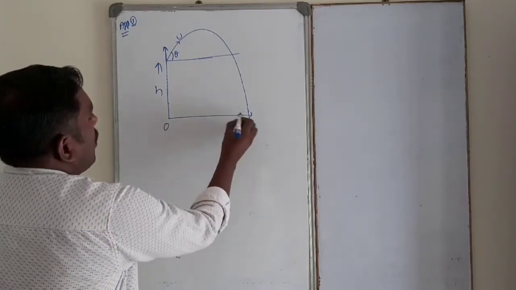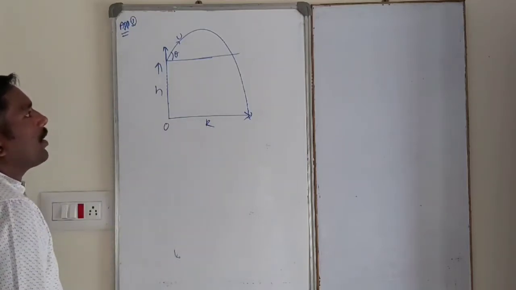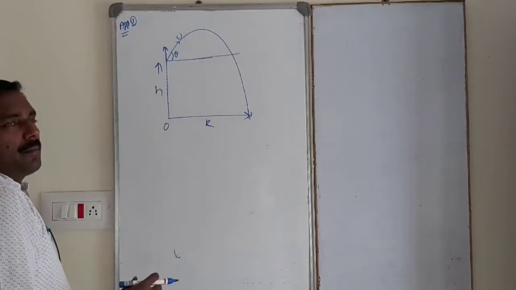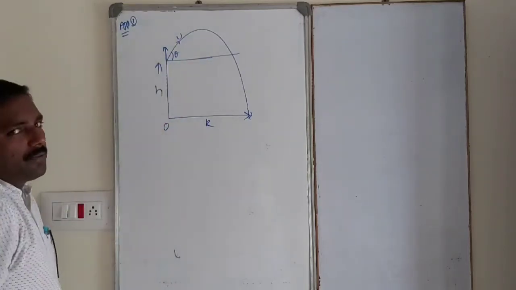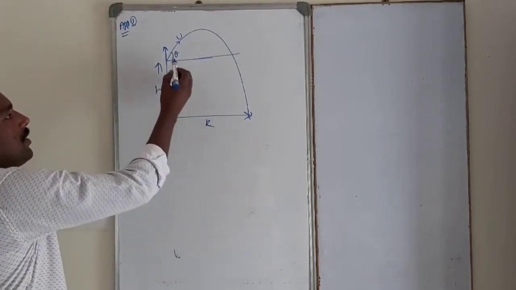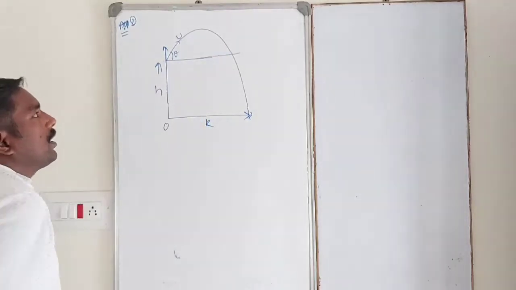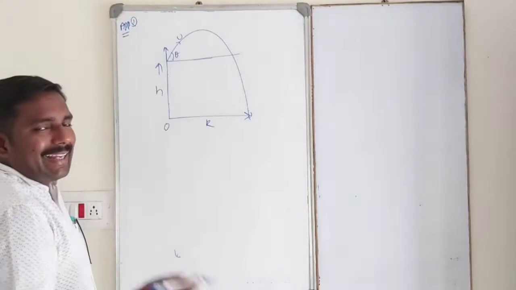So in this case, how to calculate the total range? A body is projected with a velocity u from a certain height h. Theta is the angle made by the projectile with the horizontal. So in this case, how to find out the total height?